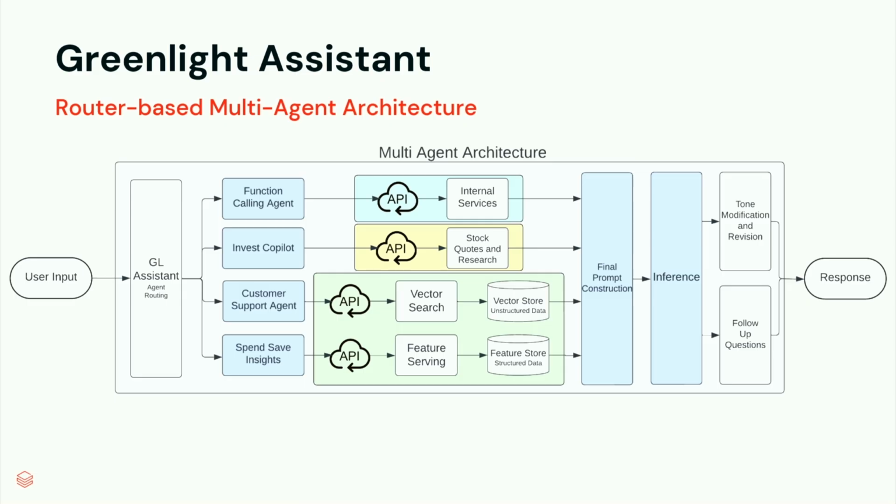And then we also have Invest Copilot, which is hooked up to external APIs that can answer questions such as how much is Tesla today, and what is EPS? And also we have the customer support agent, which is hooked up to our internal knowledge base. This customer service agent will be able to answer questions about our Greenlight products and features. And lastly, we have the Spend Save Insights agent, which is hooked up to our structured data, which has all of the user spending and savings data so that we can answer questions like, hey, how much have my kids spent in the past month?